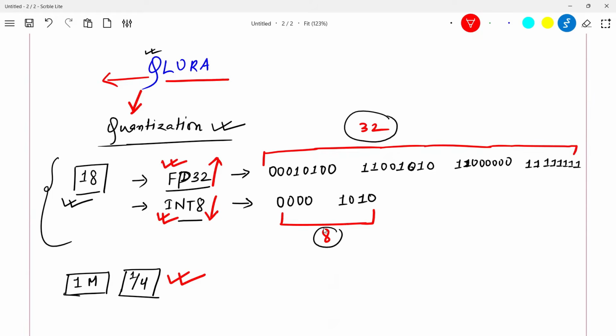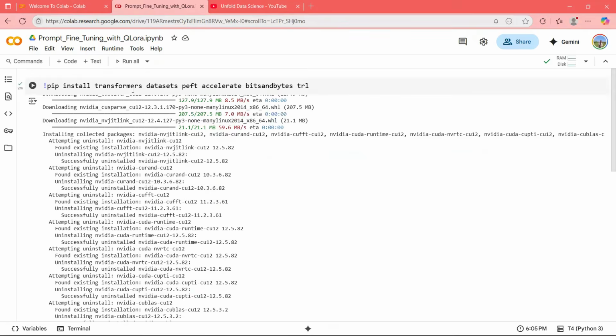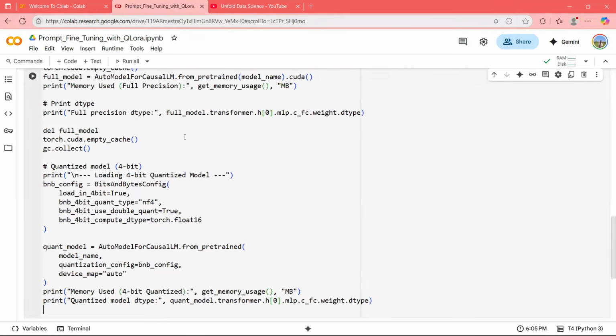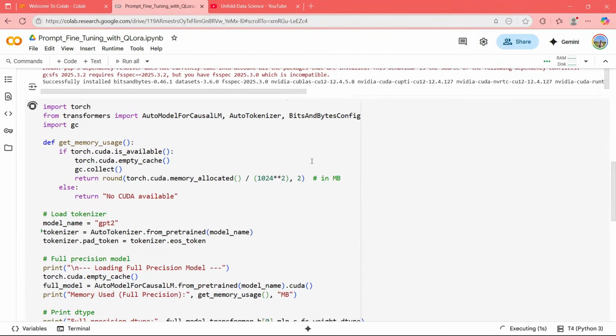Now, I will show you in Python how it looks when you quantize a model. So let me go to Python here. I have installed some packages here: Transformers, datasets, PEFT, and bitsandbytes, which is the one through which you tell the system that you need a quantized model. Then I will load the same model once in FP32 and once in INT8, and I will show you the difference. So let this code run.